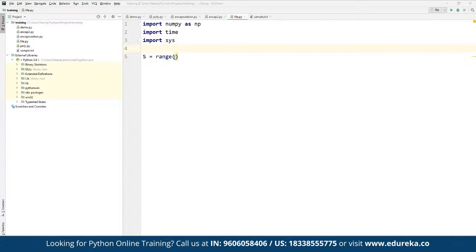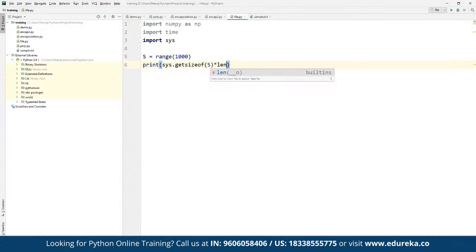So now we can define what range we want to work with. Suppose here we define range as 1000. We define the range as 1000 itself. And then, suppose we want to print the statement. For printing, we simply have a print statement. And here we can define sys.getsizeof, and then we can define the index value as 5, and then we want to find the length of the S range that we defined here.